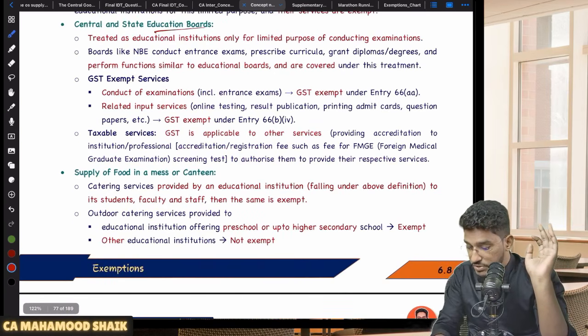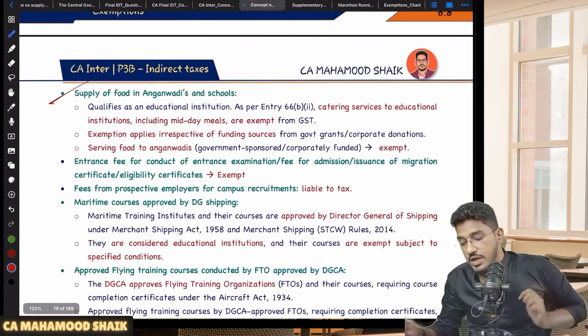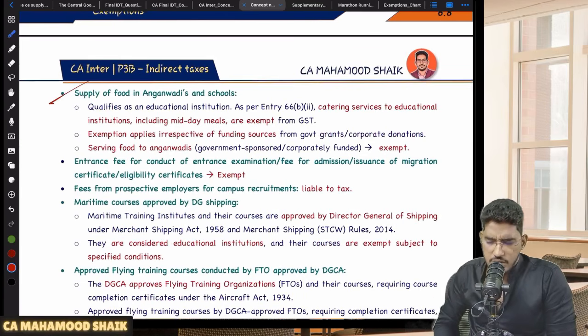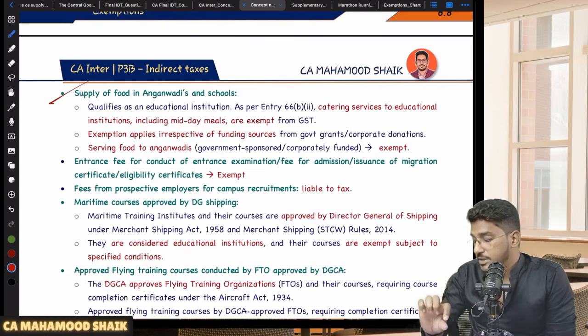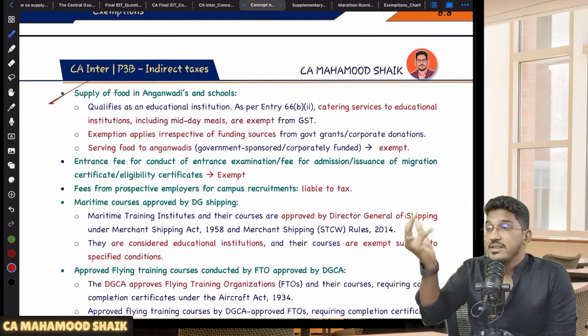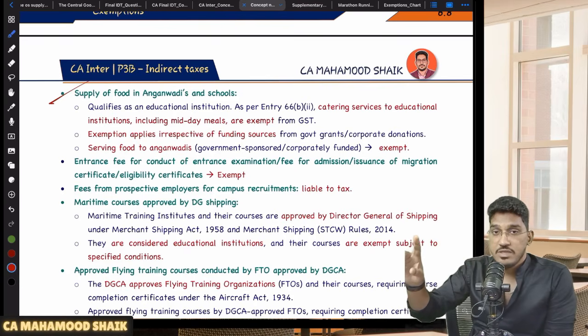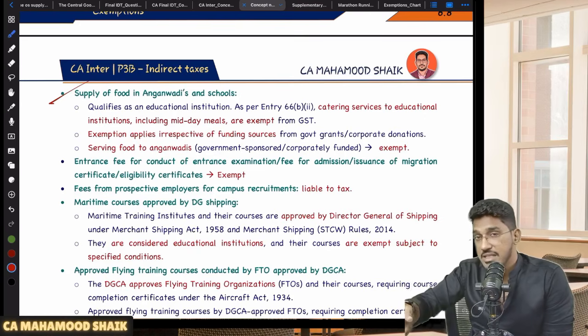These boards, I will come to that later. Supply of food and all we have covered. Anganwadis, sir, do Anganwadis also enjoy this? Will Anganwadi schools also come under education institutions? Yes. Why? Because they are also providing services by way of preschool education. So Anganwadis will also come under category 1 education institution. And the point here is, these Anganwadis will have a midday meal program. Under that midday meal program, they will provide food to the students. Now these Anganwadis might receive catering services for providing that food. So are input services of catering provided to Anganwadis exempted or not?